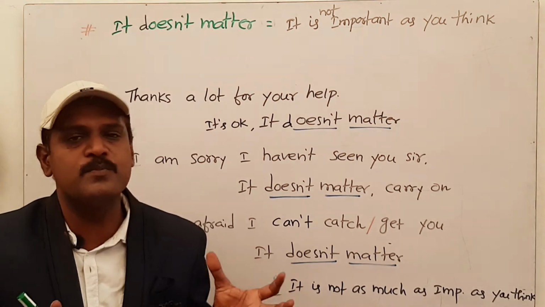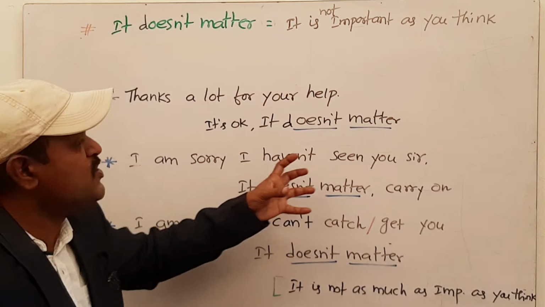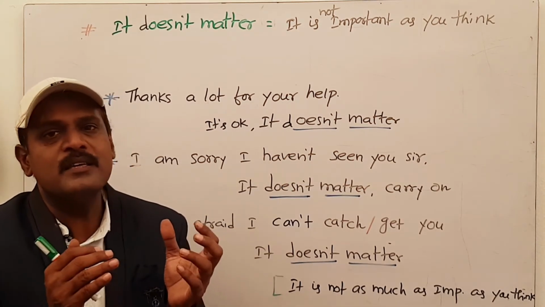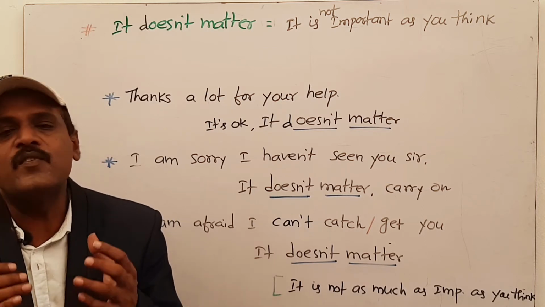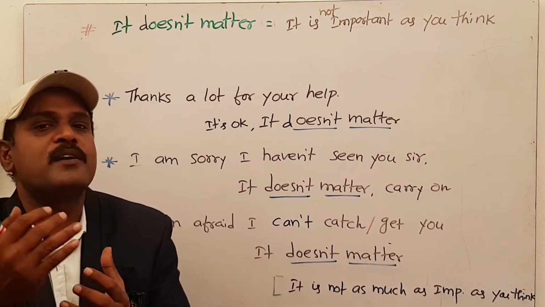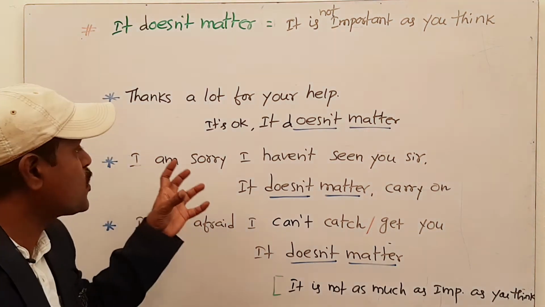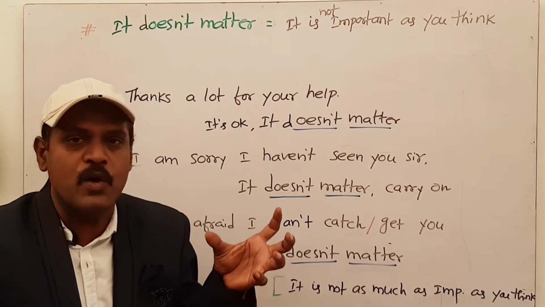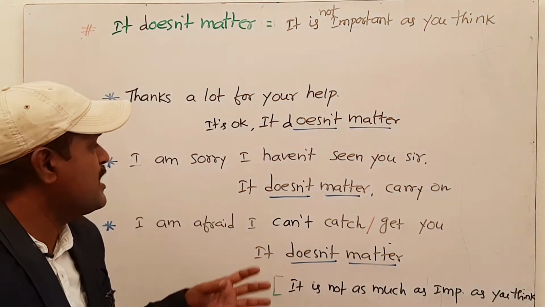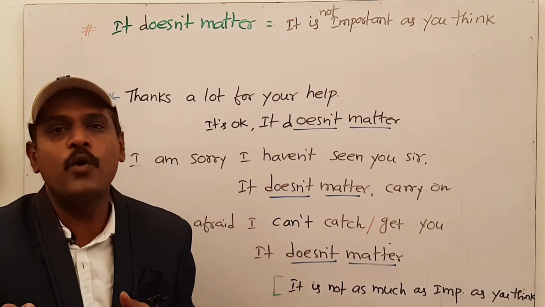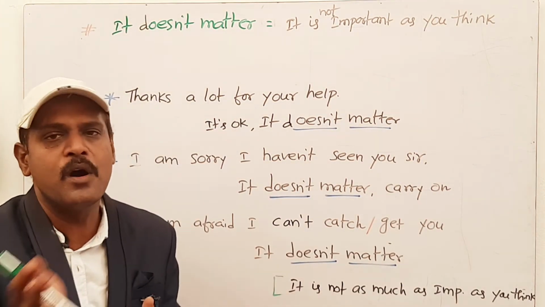Just I have done a small thing. Next one. I'm sorry, I haven't seen you, sir. So when some kind of program is going on, unfortunately we may not see some important persons. At that time usually we say like this, I'm sorry I haven't seen you, sir. I'm sorry I haven't seen you, ma'am. To answer that, they say it doesn't matter, carry on, go ahead. That means it's not as important as you think, just go on.